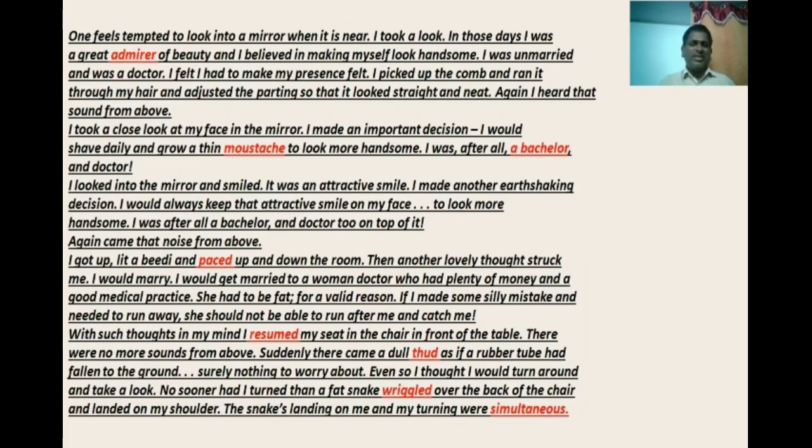He is very, very poor, living in a small room. And there is one more reason. She had to be fat, such a stout woman. And there is a reason for this. In our society, most fat women are not interested in being married by those people. I don't know why. So there is a valid reason, he says. If I made some silly mistake and needed to run away, she would not be able to run after me and catch me. This is a silly reason, I can say.